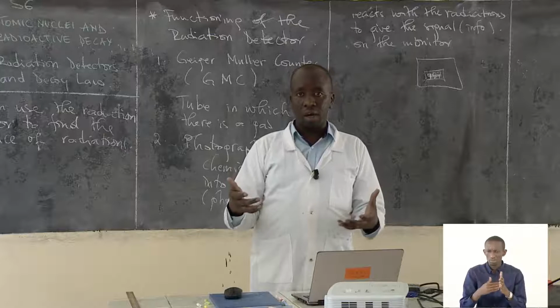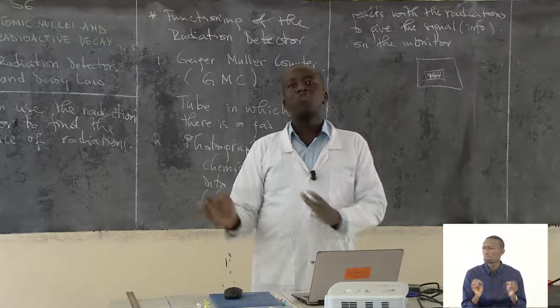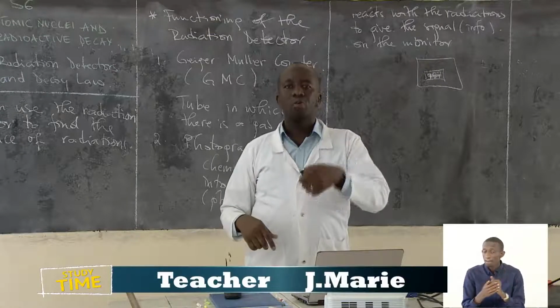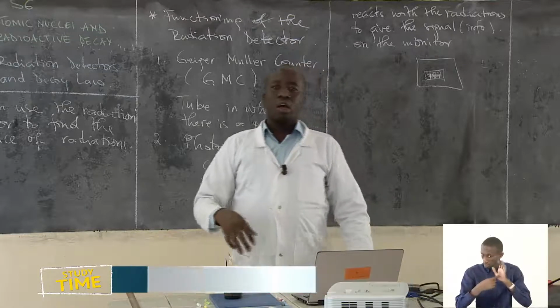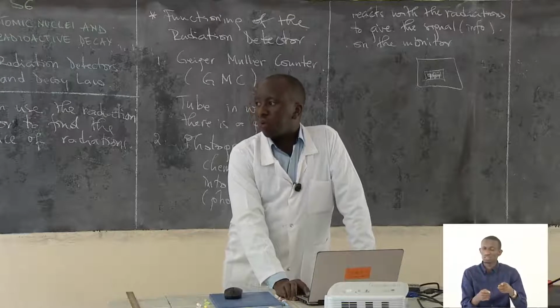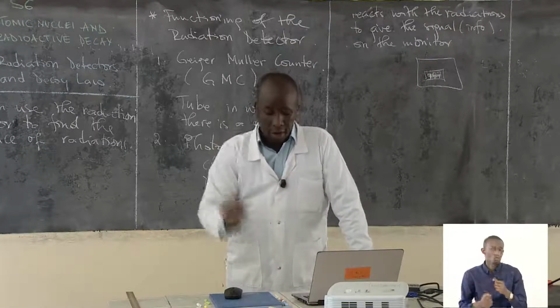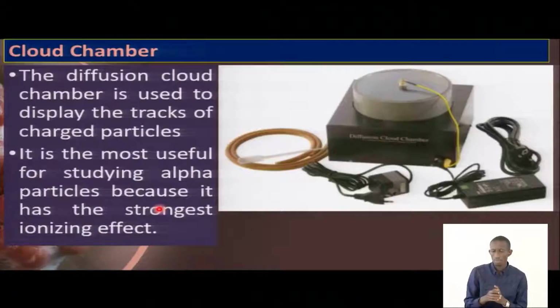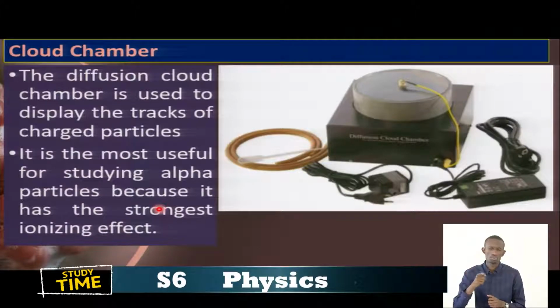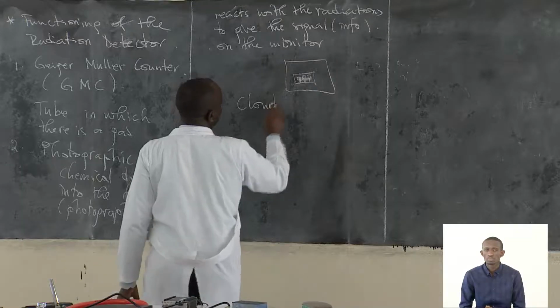But again, there is a way of using other different devices, so that those other devices will tell you or will react to the radiations that may be harmful to you or to anyone else. So here we have another one, what we call the cloud chamber. That is the last one that we are going to explain now. There are many, but I hope you can try to find them. So this is the cloud chamber.